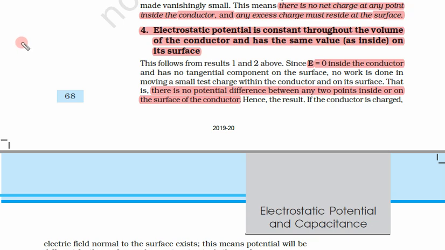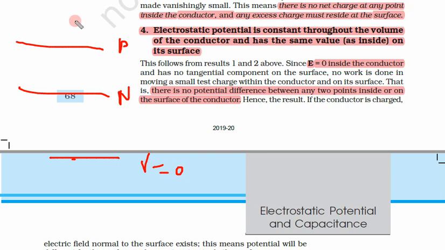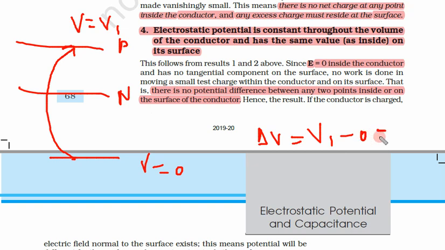Let us say we have two wires, this is phase, this is neutral. If you are standing on the ground and you touch this phase wire, what will happen? This ground is at potential 0 in comparison to this phase. This phase has a potential V1. So there is a potential difference, hence there is an electric field. Delta V is equal to V1 minus 0, which is V1.